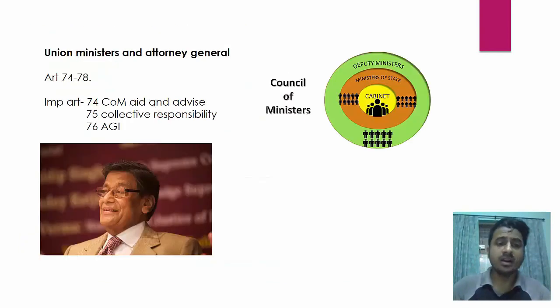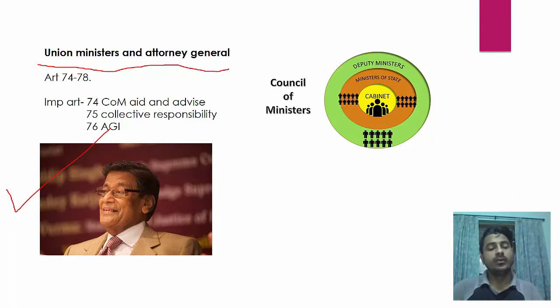Then there are 5 articles which list union ministers and attorney general. So this is our current attorney general. You will write his name in the comments, and if you know it, or if you don't know, then just Google it and then write in the comments.